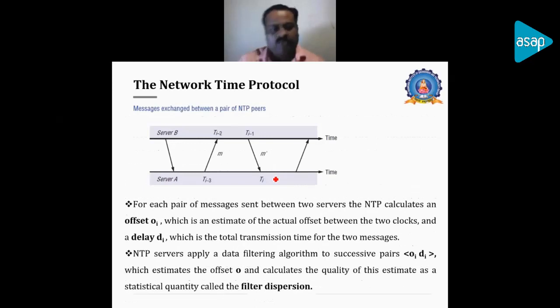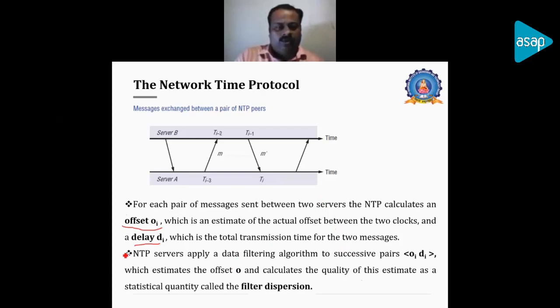And now you will be seeing how the message is transferred using Network Time Protocol between two servers, A and B. They represent server A and server B. Here we will be talking about an offset value Oi and a delay Di. The offset Oi represents the estimate of the actual offset between the two clocks, that is, the difference between the two clocks, and the delay Di represents the transmission time for the two messages.